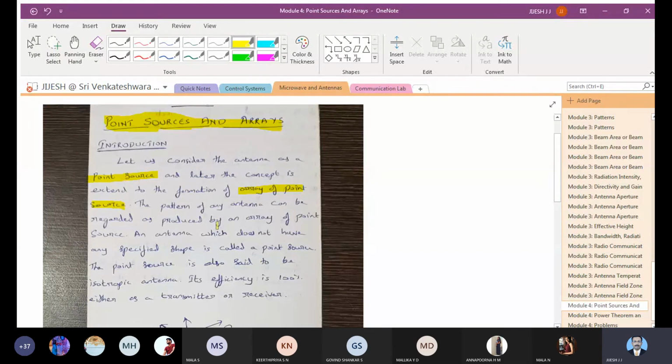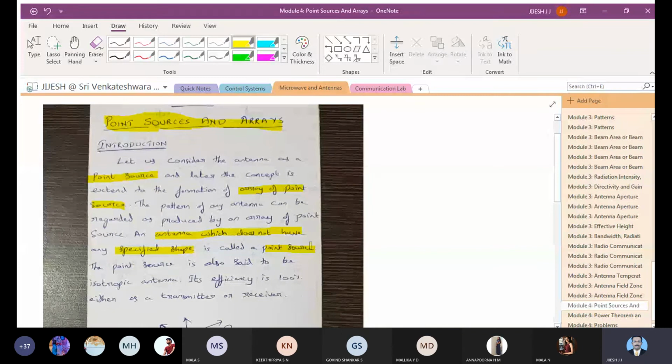The antenna which does not have a specified shape, this is a very important point, is called a point source. Have you ever thought that a point has to have a specified shape? No. If you put a dot, you say it is a point. Similarly, the antenna which does not have a specified shape is called a point source, and the point source is also said to be an isotropic antenna.